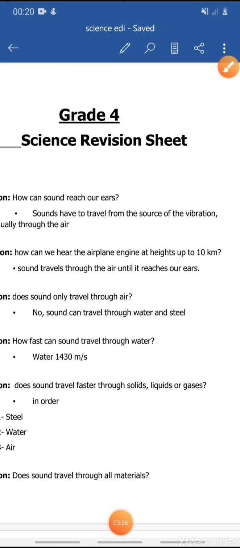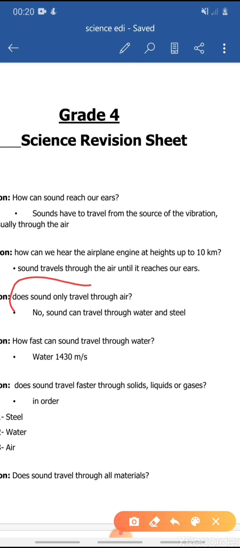Let's move to this question here. Question number 3, does sound only travel through the air? Oh, it's a very good question. As we saw in those first two questions, sound travels through the air. We're already sure of this fact, okay?